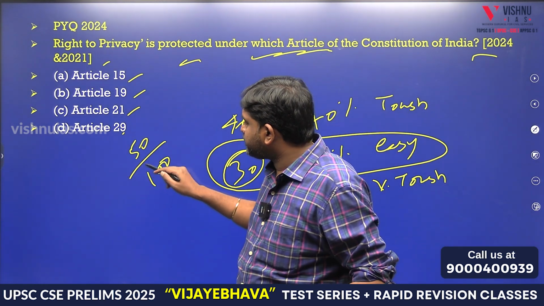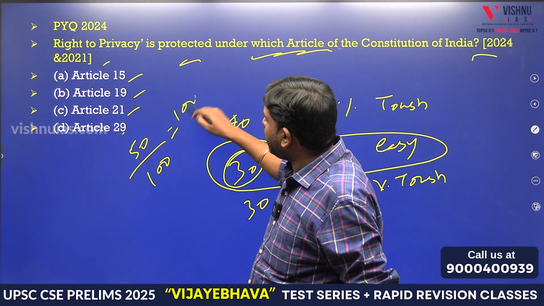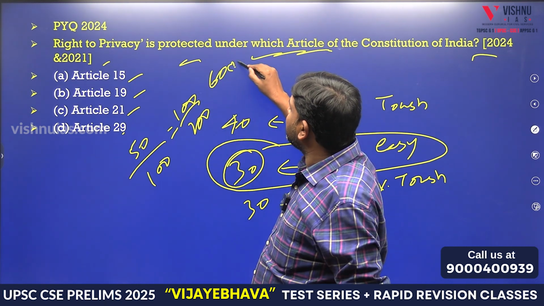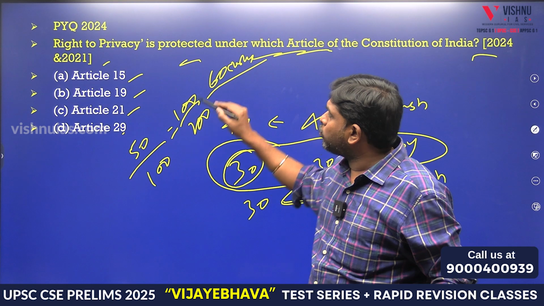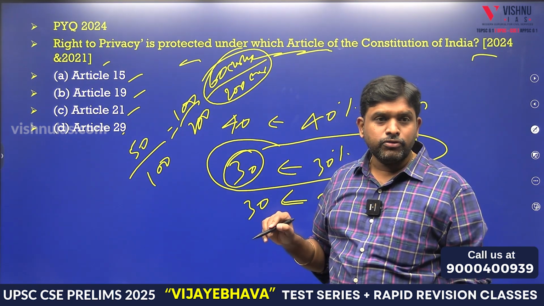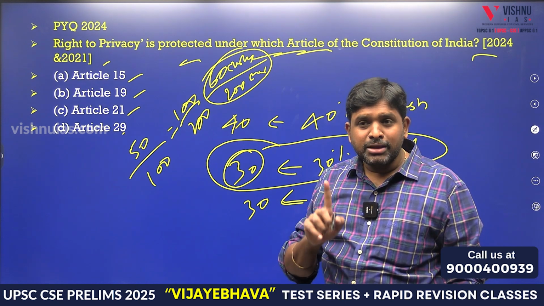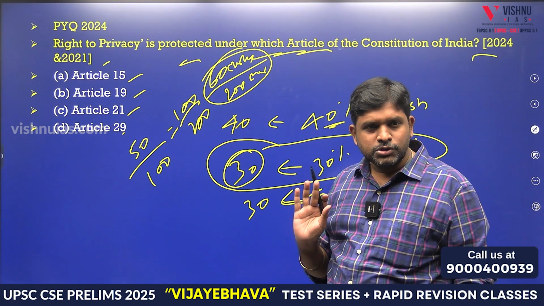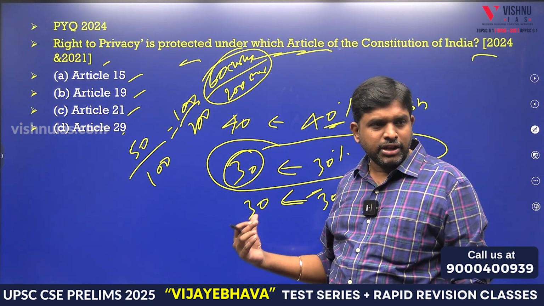So 60 marks out of 200 marks. Means you have to work for 40 more marks from the tough questions and very tough questions.